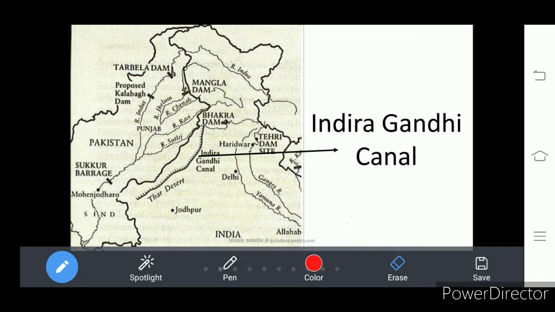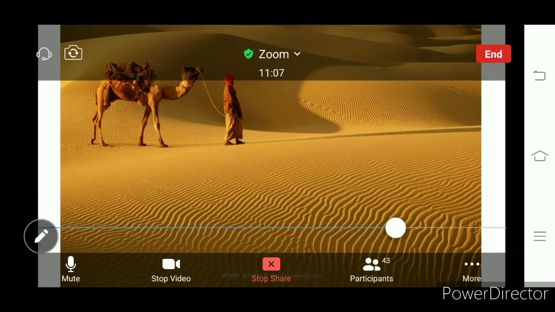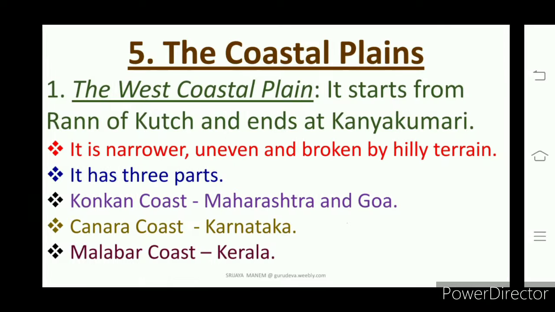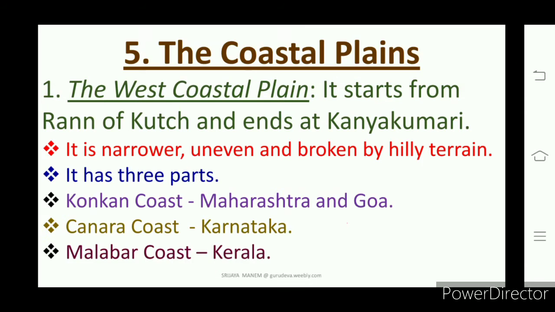When it is asked to you in a map to point out Indira Gandhi Canal, you should draw this line as it is. This is Indira Gandhi Canal. Understand? So with this canal, there is cultivation in the Thar Desert. Okay. This is the Thar Desert. What do we see? Sand dunes.